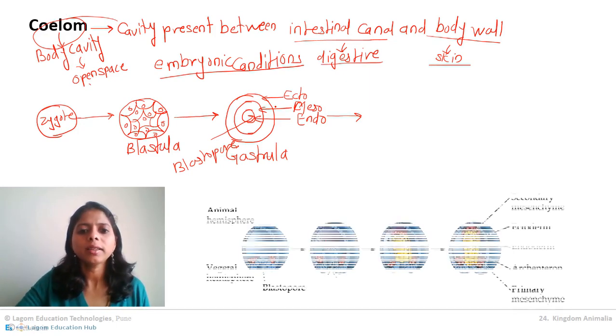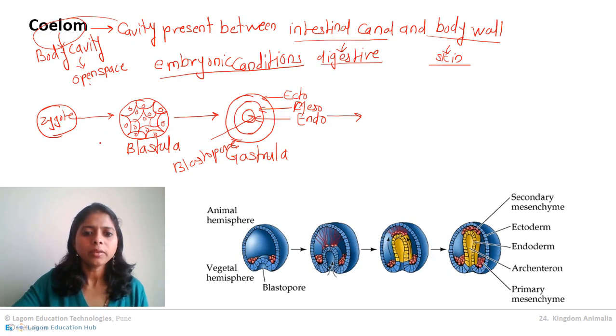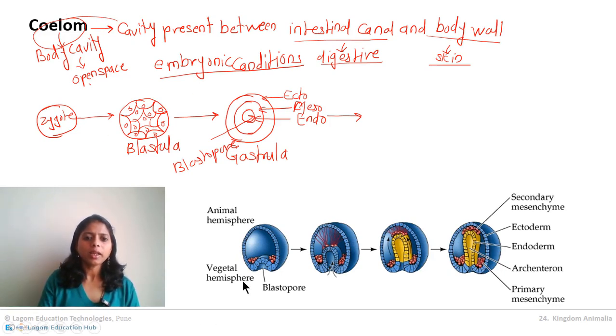To understand this, see this diagram. You can clearly see this is the blastopore. The blastopore is pushing the endoderm ahead. Because of this movement, the endoderm is going up and entering the mesoderm. Simultaneously, the mesoderm and ectoderm are also moving. So all cells are moving.